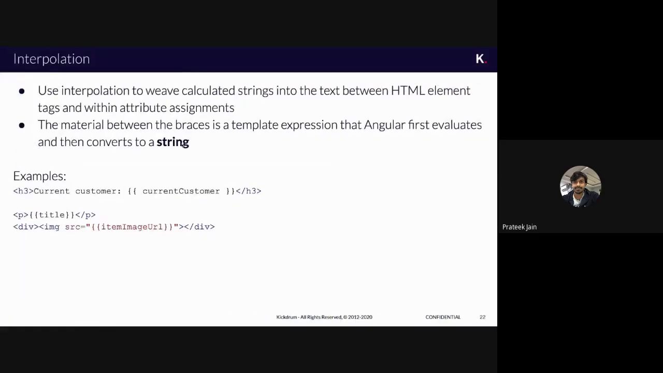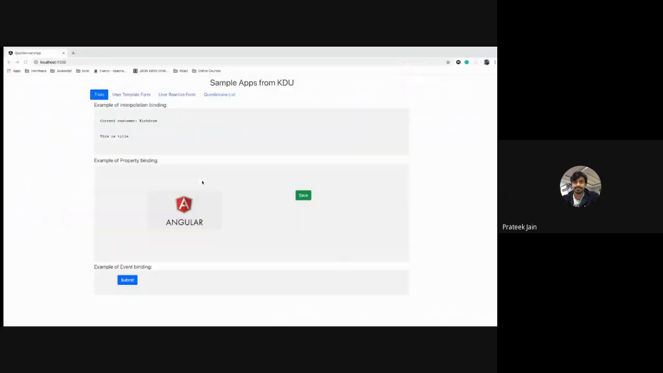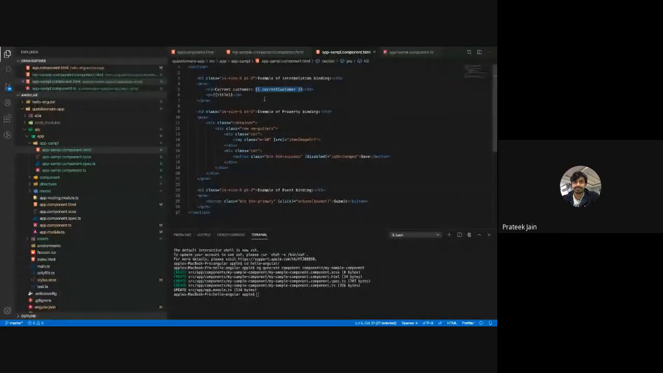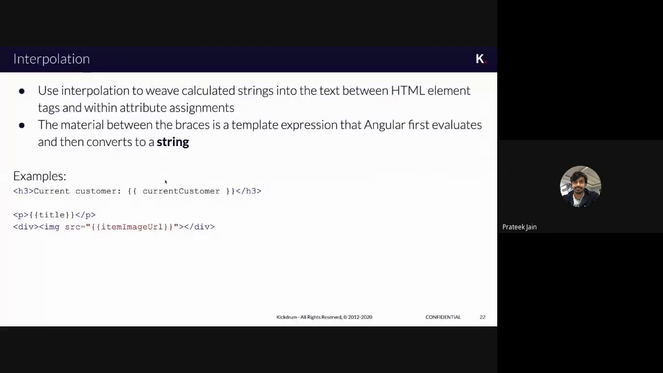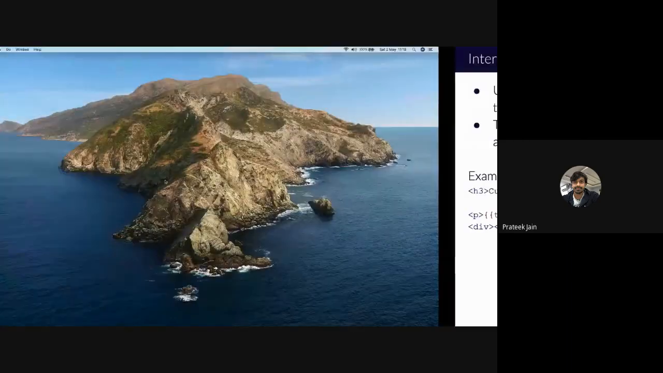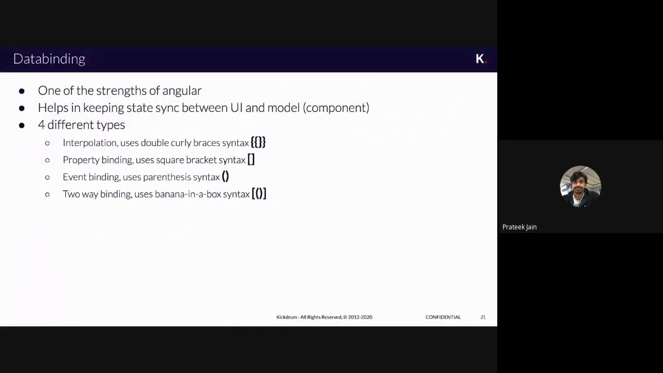The main thing for interpolation is that whatever the variable is, it will automatically be converted into a string. HTML only understands text, or string language. So whatever the output of the expression is going to be, it is converted into a string. Just keep that in mind, we'll see further why it is important. So this is our interpolation. The second point for data binding is property binding.